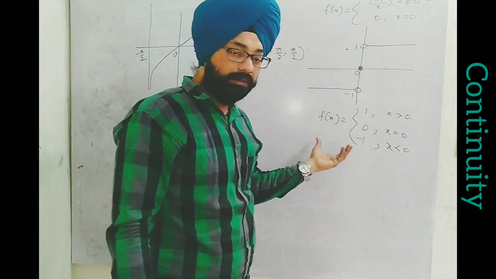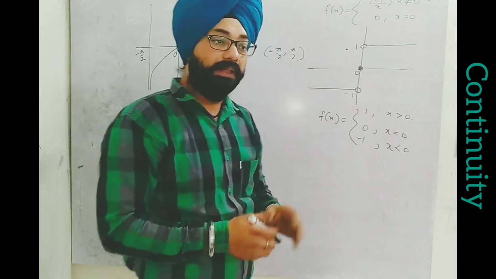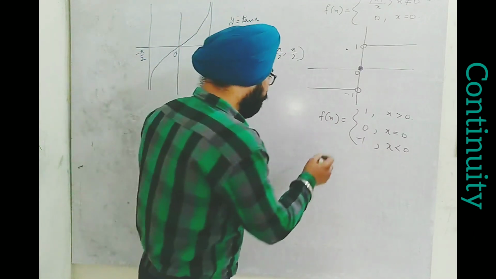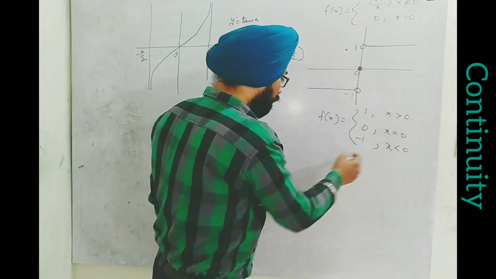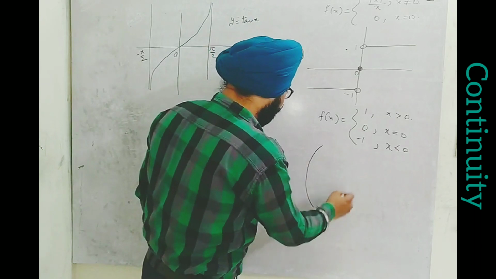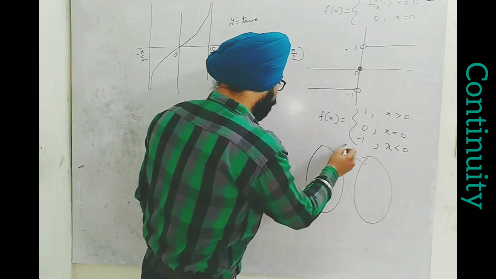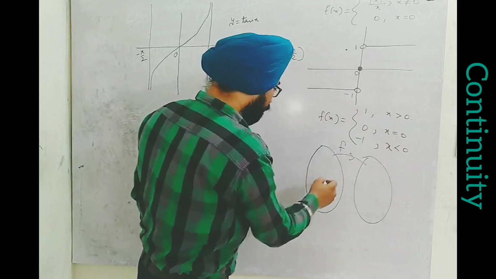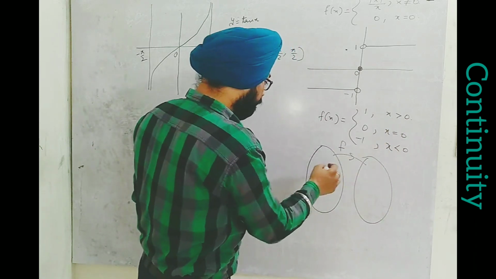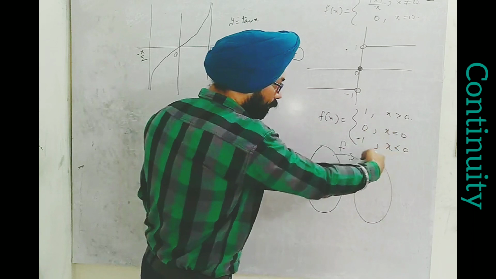If I plot this using an arrow diagram, the concept of function comes here. I am talking about this 0. I take one real number 0. It says less than 0.